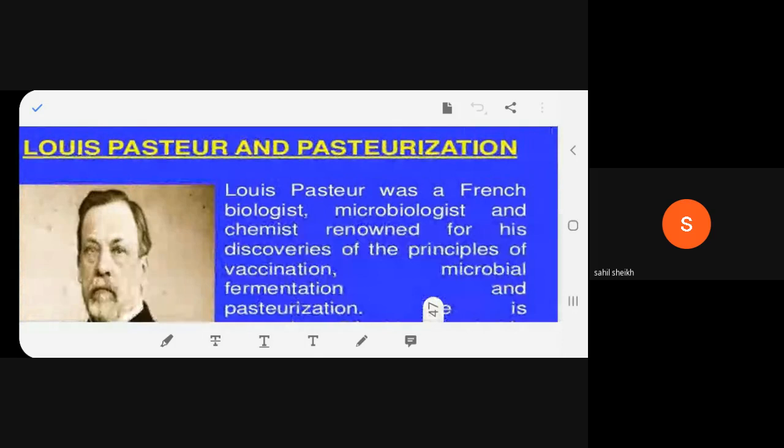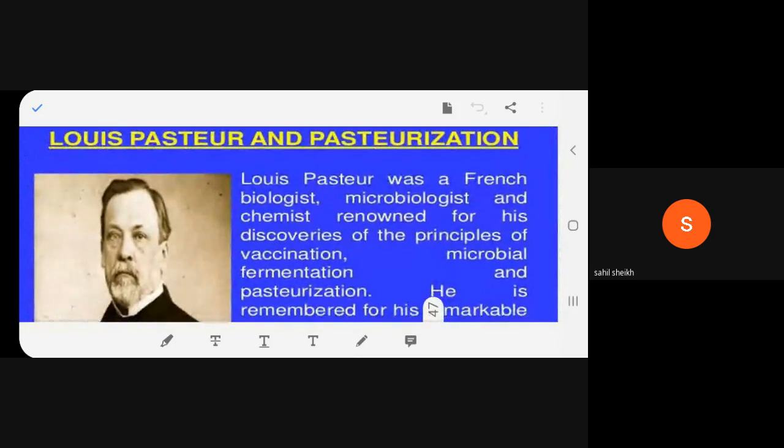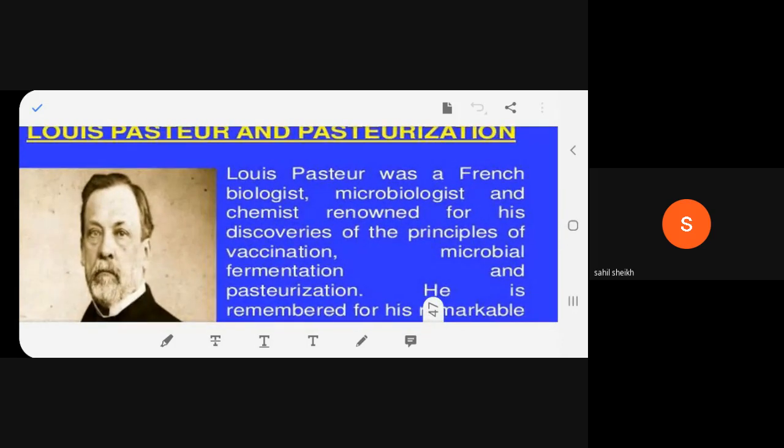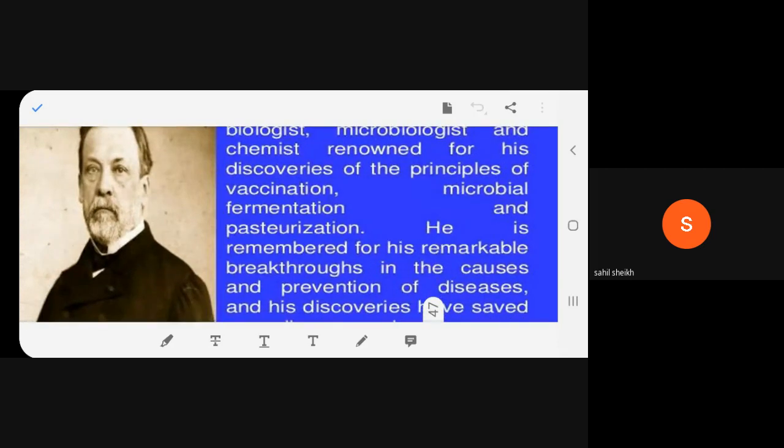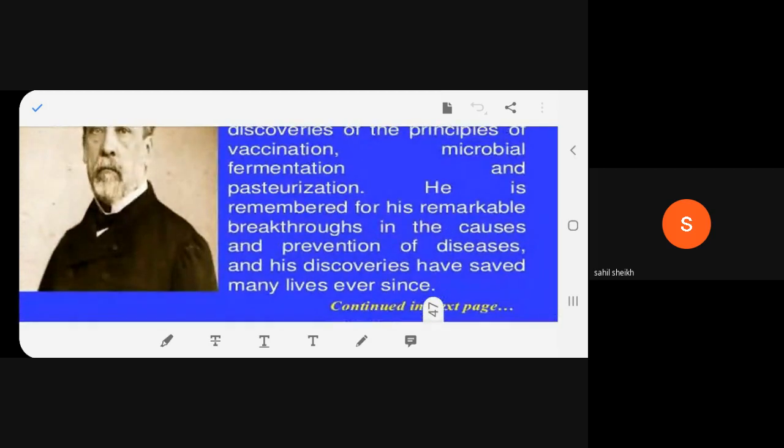Now, in detail, we are going to read about Louis Pasteur and pasteurization. Please read, beta. Louis Pasteur was a French biologist, microbiologist, and chemist, renowned for his discoveries of the principles of vaccination, microbial fermentation, and pasteurization. He is remembered for his remarkable breakthroughs in the cause and prevention of disease, and his discoveries have saved many lives ever since.